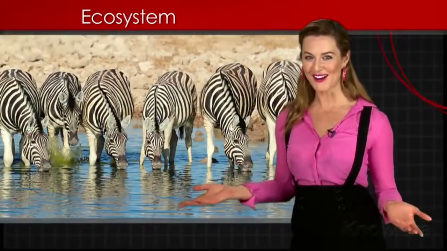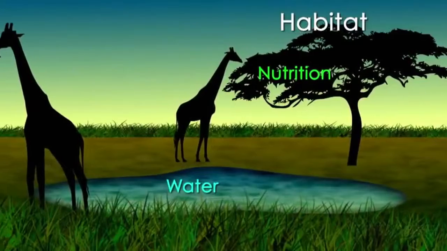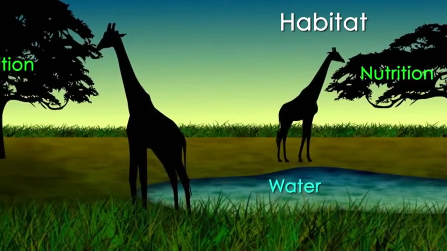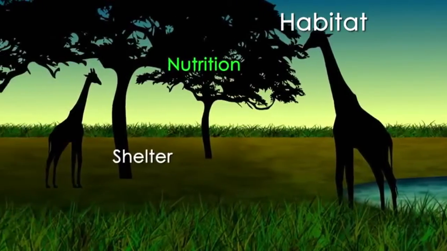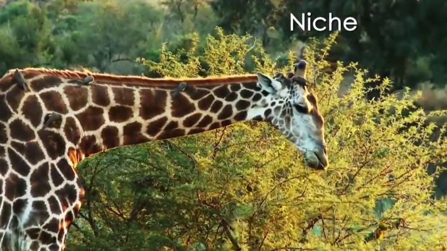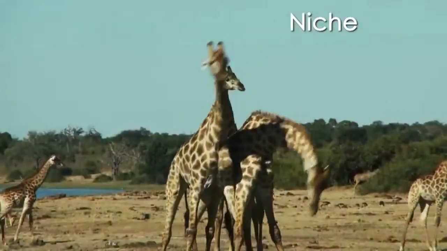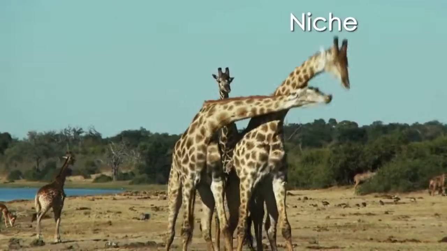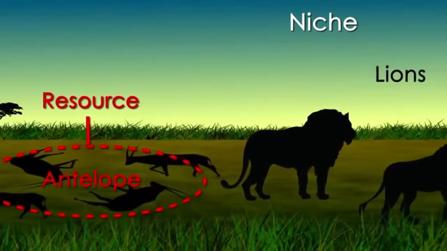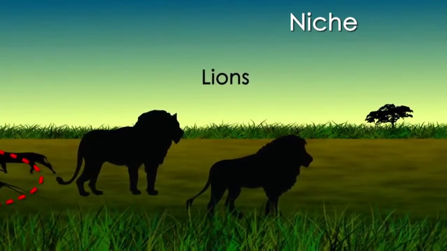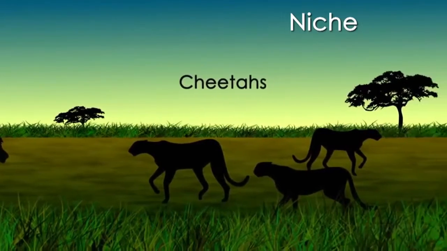Two of the most important concepts in the study of ecosystems are niche and habitat. A habitat is a place where an organism lives. Organisms must get nutrition, shelter, water, and the other things they need to survive from their habitat. Niche is an organism's special role in the ecosystem. What and how something eats, how it behaves, where it lives, all of these things define an organism's niche. Two organisms cannot occupy the same niche for very long. Eventually, one will outcompete the other for food and other resources, forcing the other to move or to go extinct.